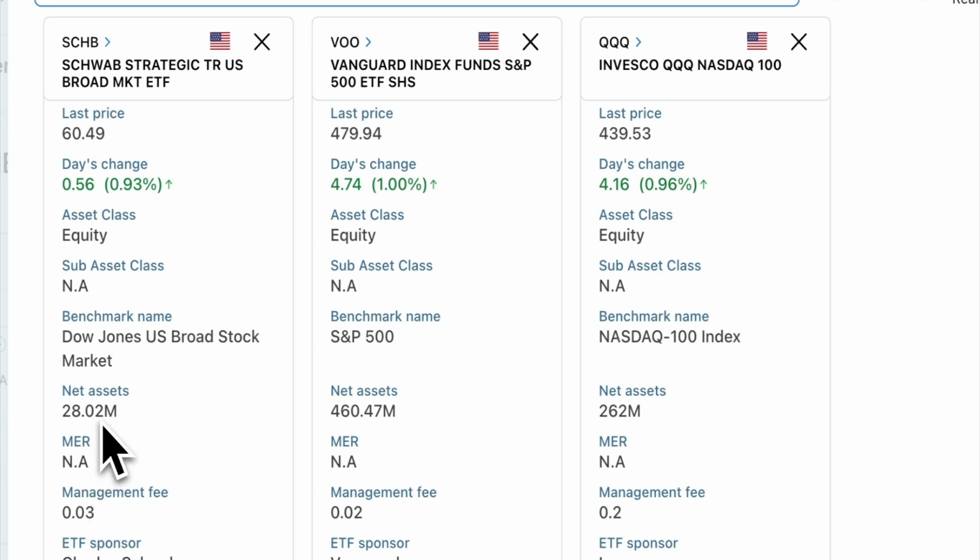Net asset value: Schwab has only 28 billion. VOO has 460 billion, and then Invesco QQQ has about 262 billion. But I think this number here is a little bit outdated, so we can look at the exact number as of today.